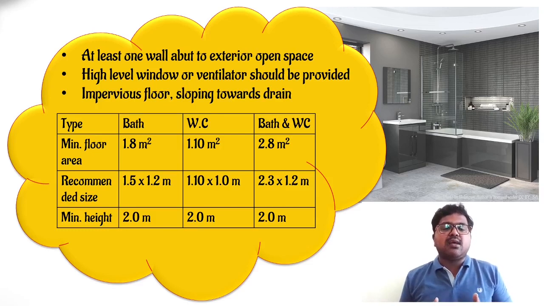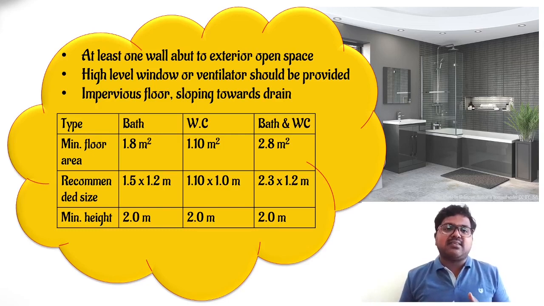So if we see here, there are some minimum conditions like minimum floor area, recommended size, and a minimum height given for the bathrooms and water closets. If we are using bath and water closet separately, then the minimum floor area for bathing will be equal to 1.8 meter square, whereas for water closet it is 1.10 meter square. But if we use both bath and water closet together, we should provide a minimum area of 2.8 meter square.